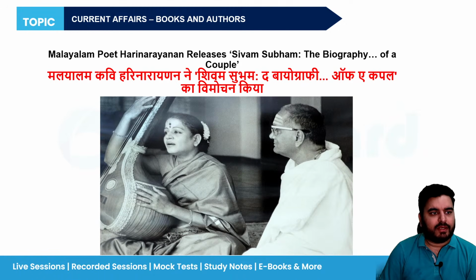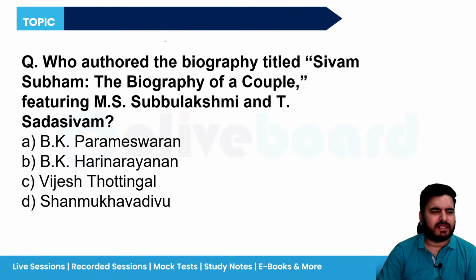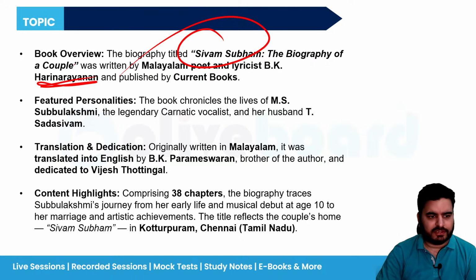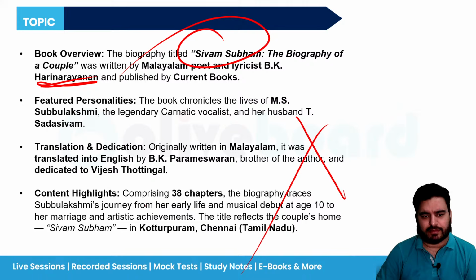Next is Malayalam poet Hari Narayan releases Shivam Shubham, the biography of a couple. So just remember the name of the book, and it is written by B.K. Hari Narayan. So name of the book is Shivam Shubham, and it is written by Mr. Hari Narayan. Okay. So just remember this thing. Rest you don't have to remember.